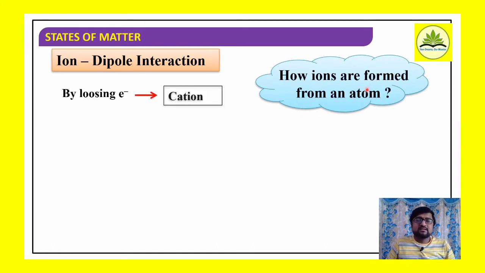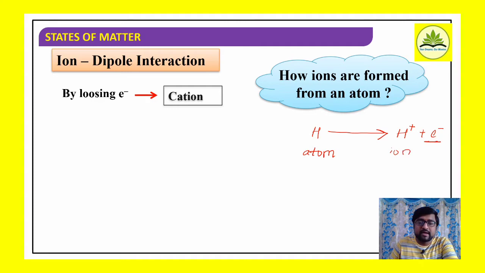To understand ion dipole interaction, you have to know about the formation of an ion from an atom. For example, consider hydrogen. Hydrogen is an atom. It is converted into an ion by losing an electron, H plus plus one electron. One electron is lost, so the hydrogen ion is formed, that is a cation.